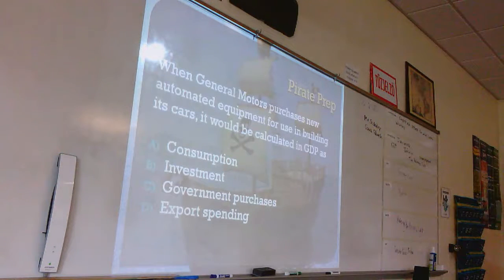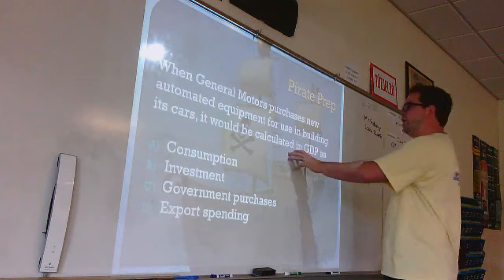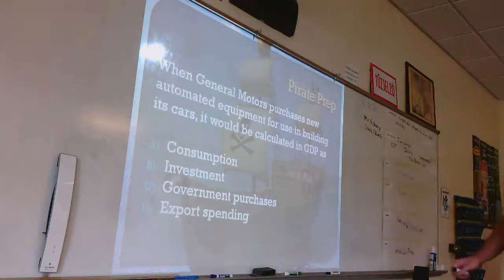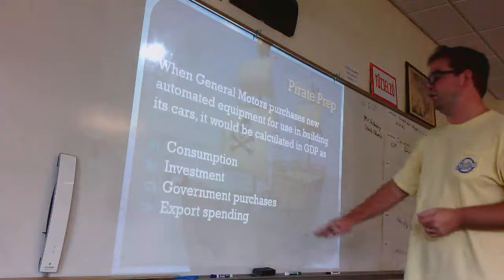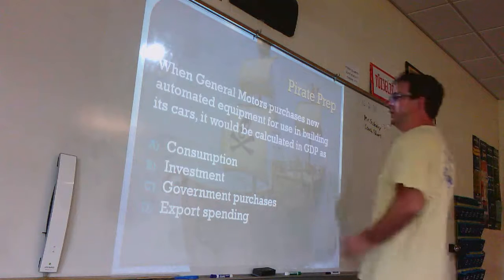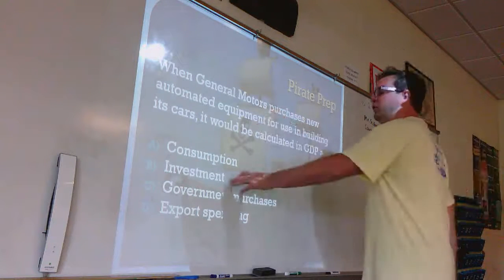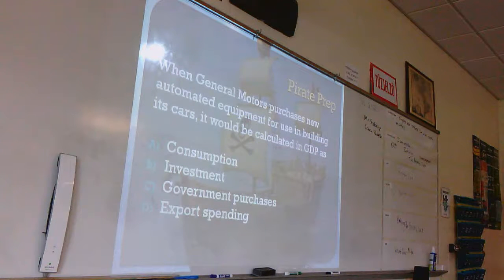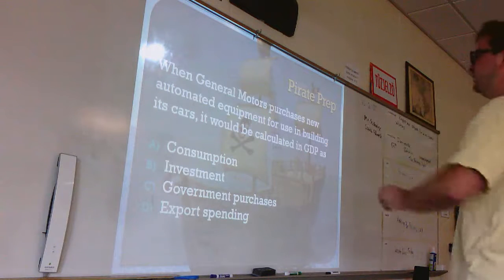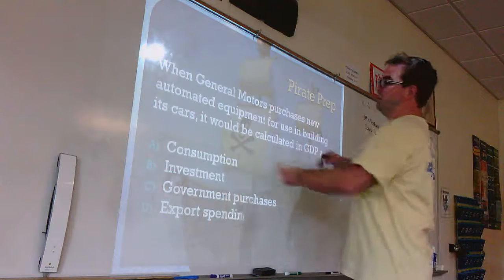When General Motors purchases new automated equipment for use in building its cars, it would be calculated in the GDP as what? We've got consumption spending, investment, government purchases, or export spending. If we're looking at General Motors being a business, then that would fall under B, right? They're investing in this new type of equipment, that way they can make better production for these vehicles. And so that would be business investment. If we're looking at General Motors selling cars to the population, that would be consumer spending.